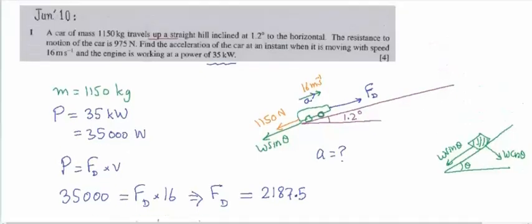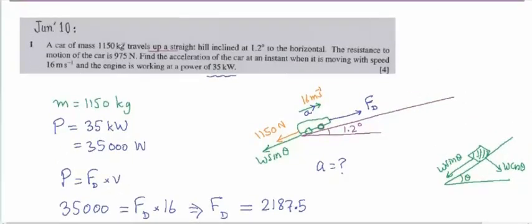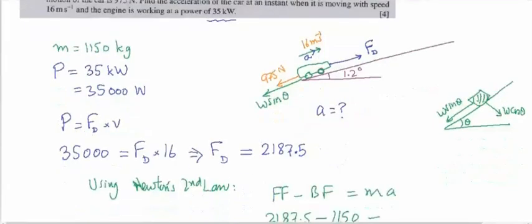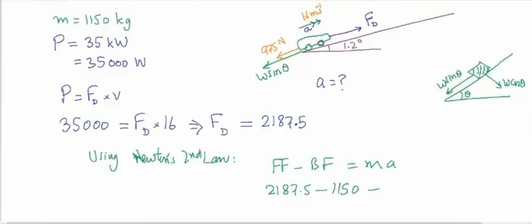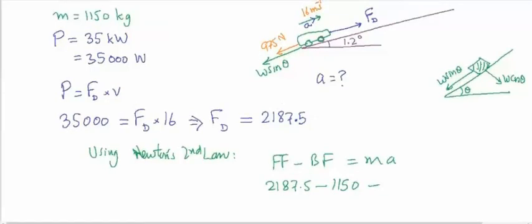Here in the question statement, the 1150 is the mass, and the resistive force is not 1150. It is 975 Newton. So in the first part we didn't use this, it's not used. Now we will use it. So it is not this, it's 975.